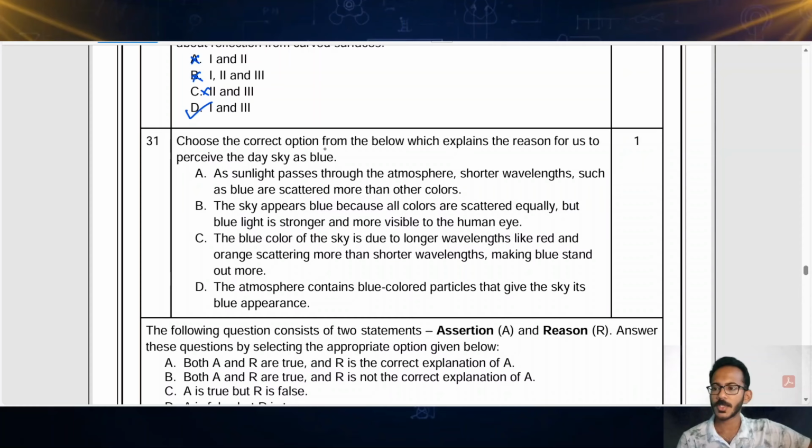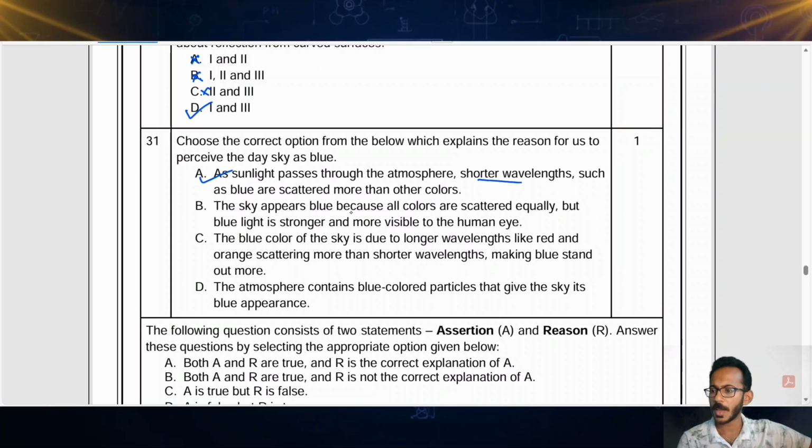Choose the correct option from the below, which explains the reason for us to perceive the day sky as blue. So we know it's because of scattering. Let's see which option says that one. First option is, as sunlight passes through the atmosphere, shorter wavelengths such as blue are scattered more than the other colors. Actually, this is the correct option. We have studied that one.